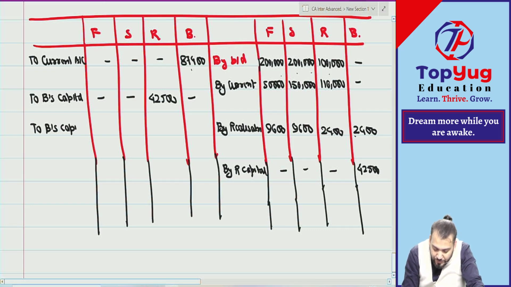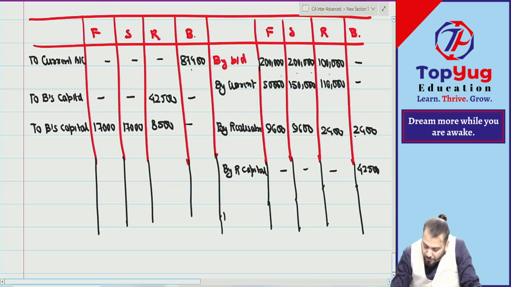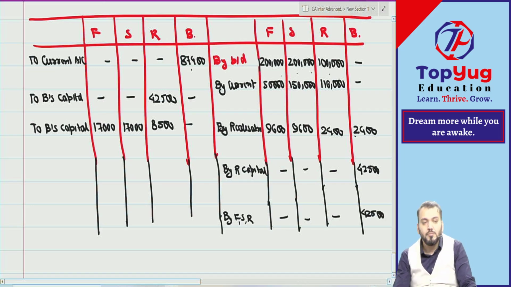Can you allocate 42,500 in the ratio 2 is to 2 is to 1? 17,000, 17,000, 8,500. And here by FSR capital 42,500. Done.